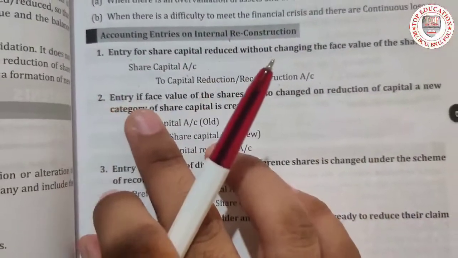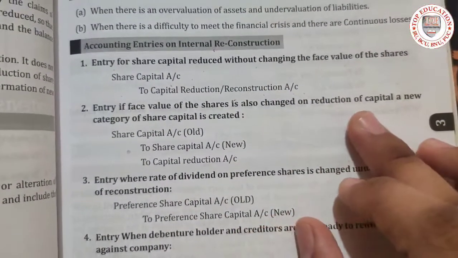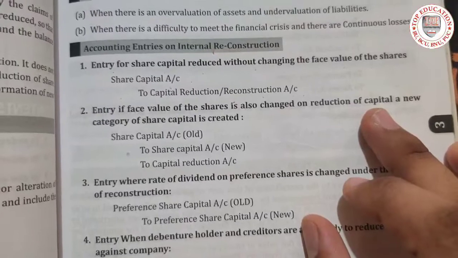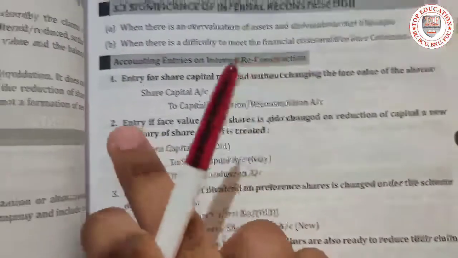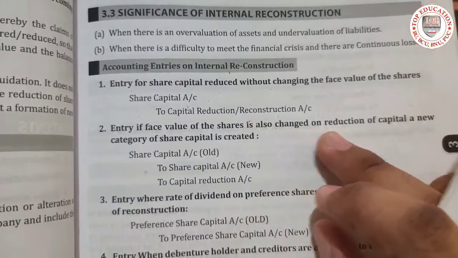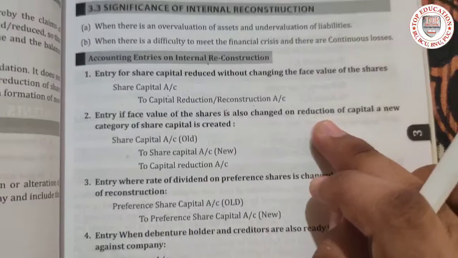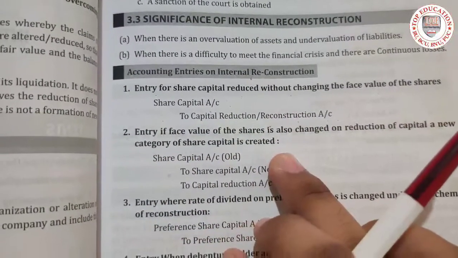Next entry: if the face value of the share is also changed, that is reduced, a new category of share is created.